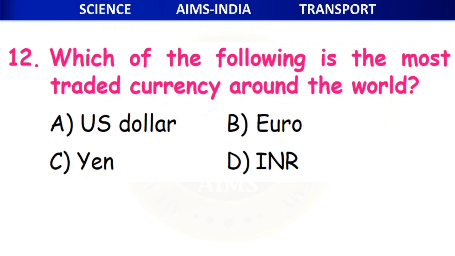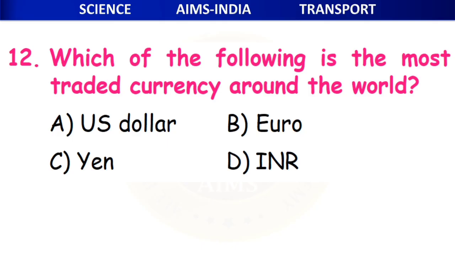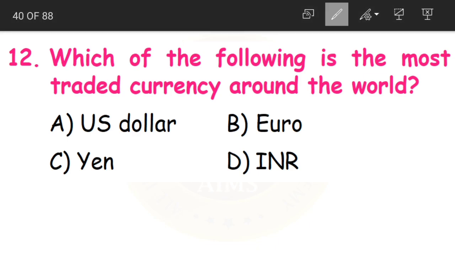So children, which of the following is the most traded currency around the world? As we have learnt, every country has got a currency across the world, but only some currencies are used mostly in trading. So which of the following is the most traded currency? Either it is US dollar, or it is euro, or yen, or INR, and the answer is A, that is US dollar. United States dollar is used as the most traded currency around the world.